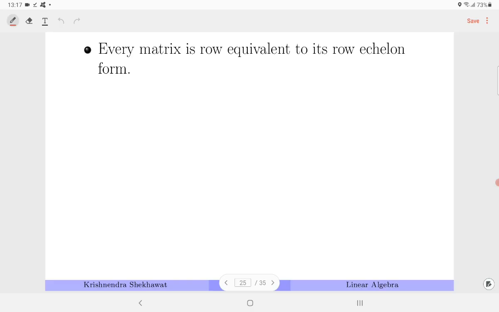This leads us to a very interesting remark: every matrix is row equivalent to its row echelon form, because in obtaining row echelon form only elementary row operations are allowed. You are applying elementary row operations each time, which means you are transforming one matrix into the other by row operations, and therefore at each step we are getting row equivalent matrices.